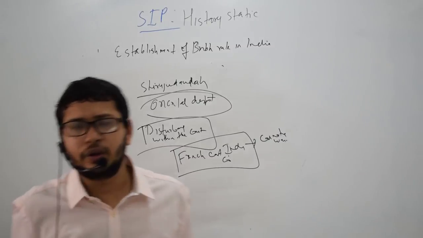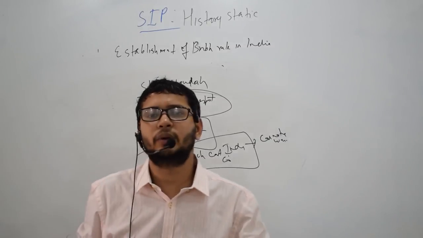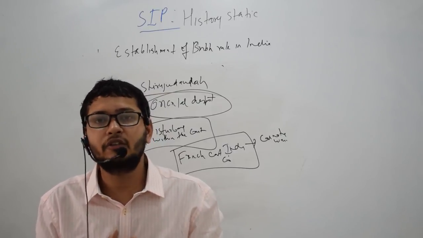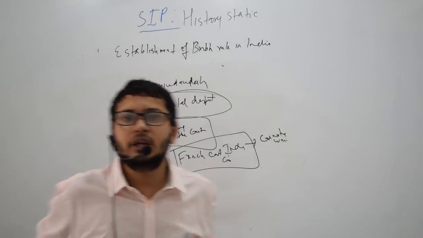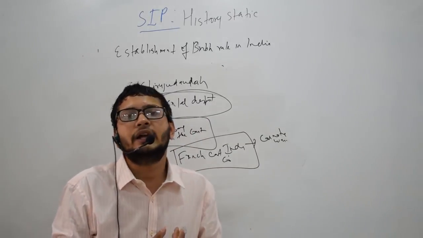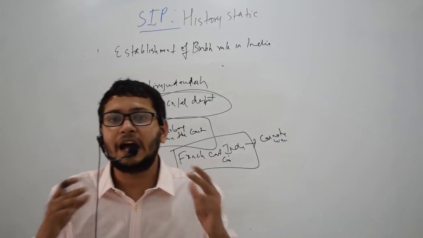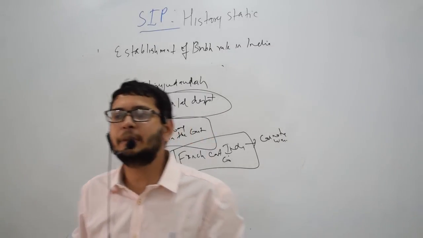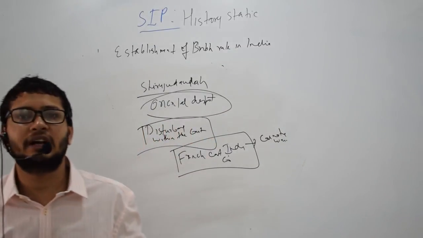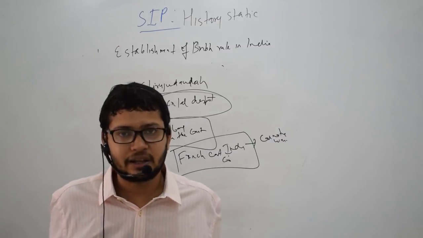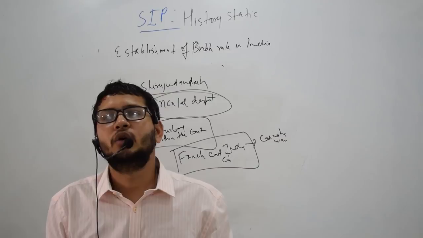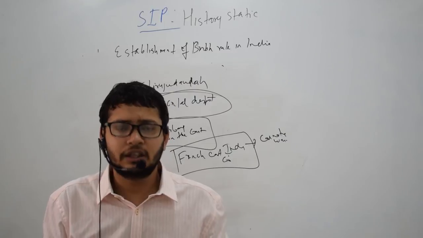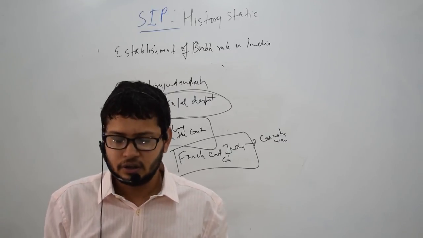So they wanted to enhance their political power, or their say, in the kingdom of Bengal. Because at that time, Bengal was a very rich kingdom. You had muslins, very fine print textiles, which used to be exported to a large number of countries like Europe and others.